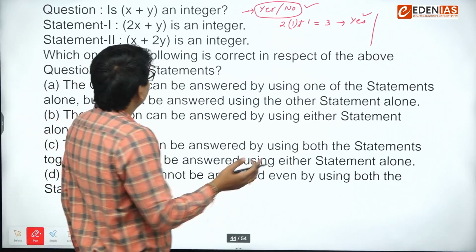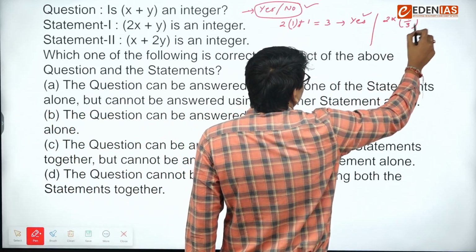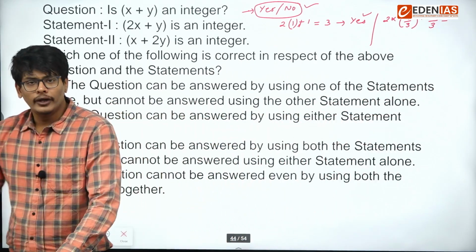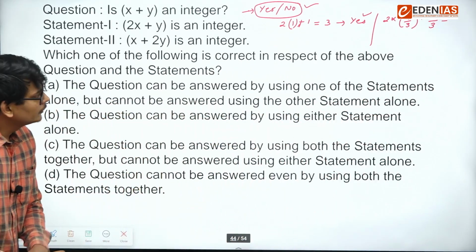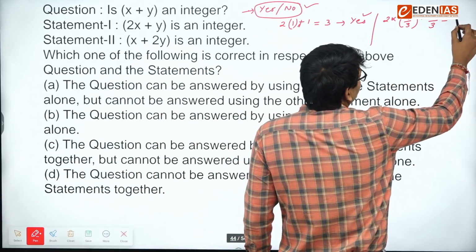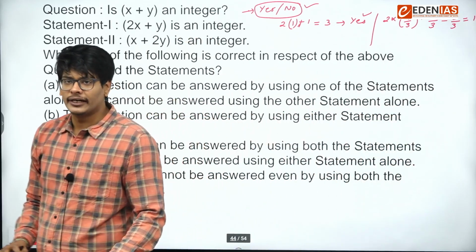If I take x as a fraction, check 2x with x as 1 by 3 and y as 1 by 3. So 2 by 3 plus 1 by 3, 3 by 3, that is also 1. Statement 1 is being satisfied.